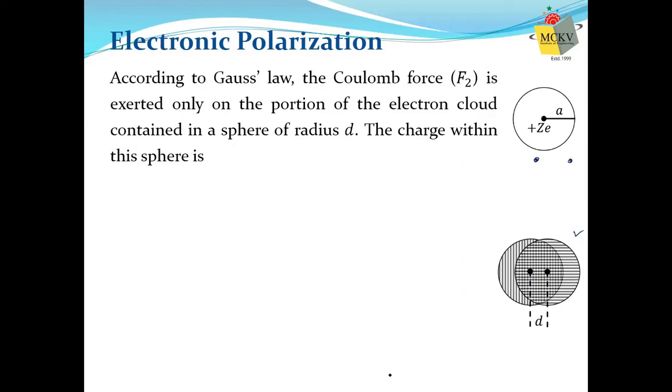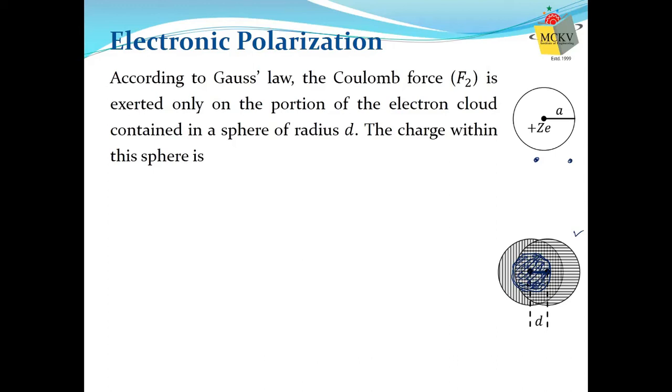Then we have to draw a sphere of radius d. So this is the sphere whose radius is d.